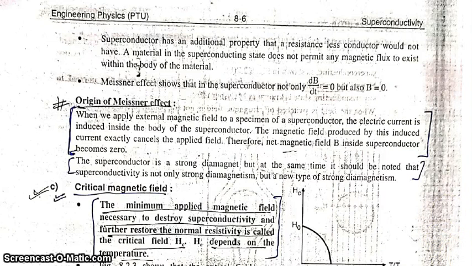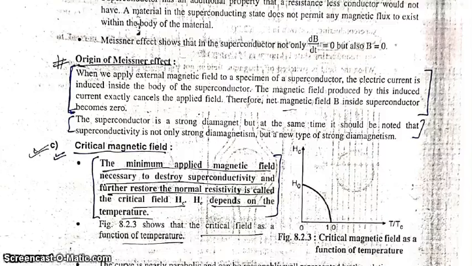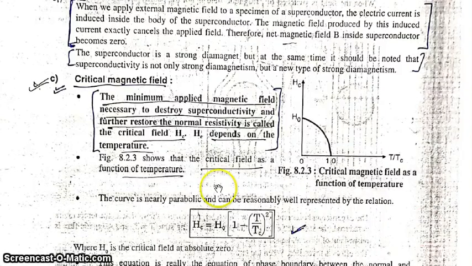Before that we did critical temperature. Here another definition is critical magnetic field. What is critical magnetic field? The minimum applied magnetic field necessary to destroy the superconductivity and restore the normal resistivity is called the critical magnetic field, or Hc. Here Hc depends upon temperature. This is the graph between critical magnetic field and T by Tc. You can see that this is the curve, the critical magnetic field as a function of temperature.